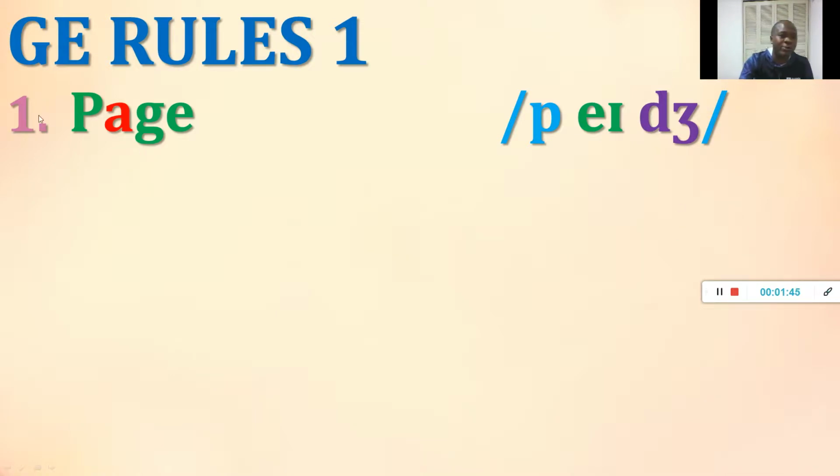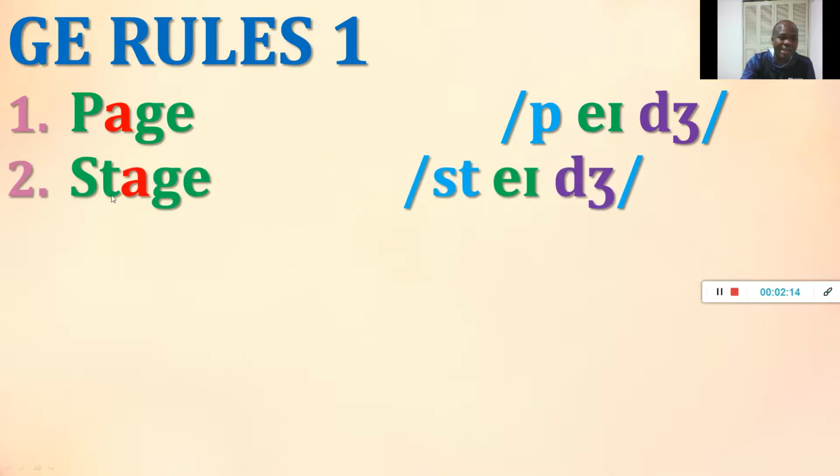To decode the first one, the sound is P, and we have the A and E. This is a diphthong. A and E blend together to form a vowel diphthong: two vowels coming together to form one single sound. We have many examples. So we have page. Let's look at our second example.